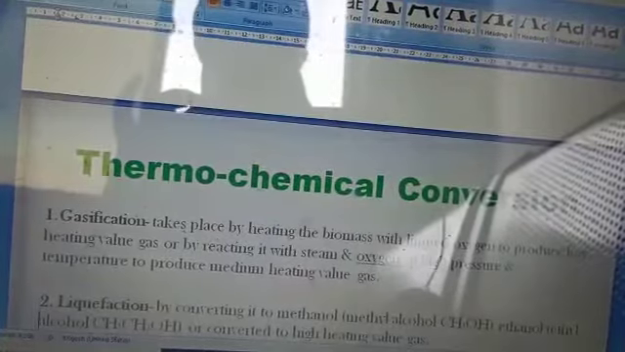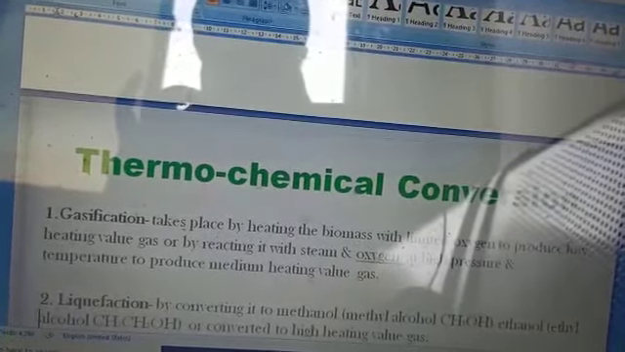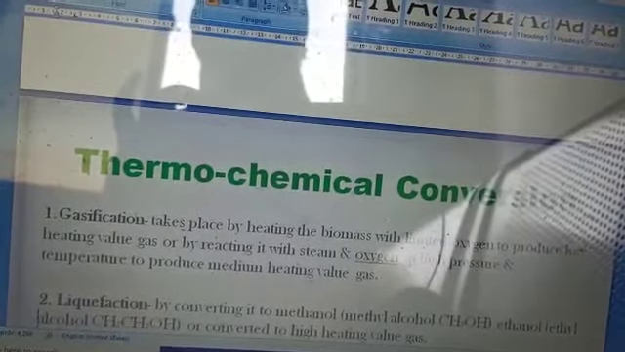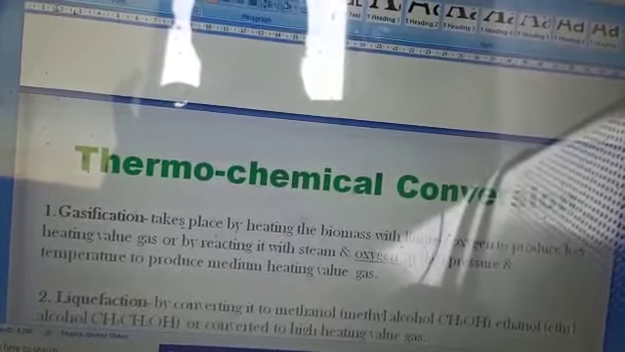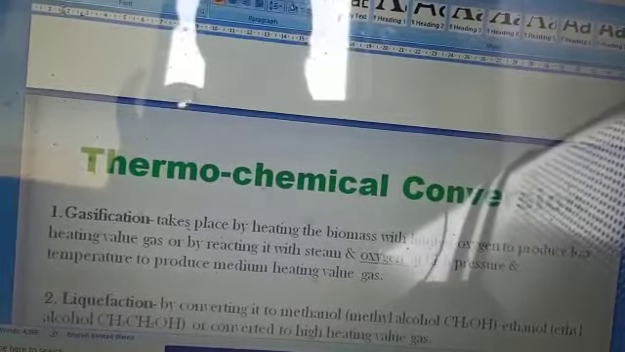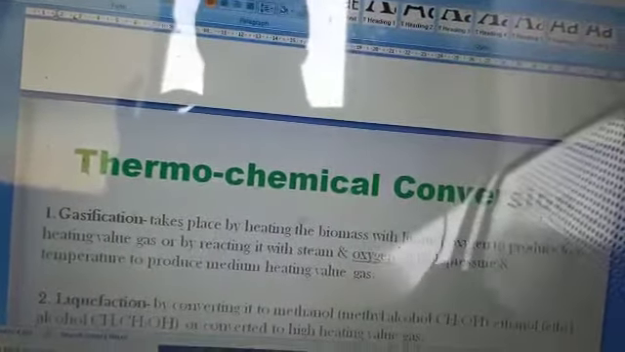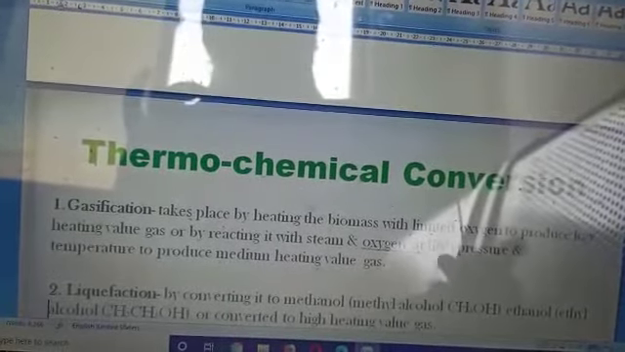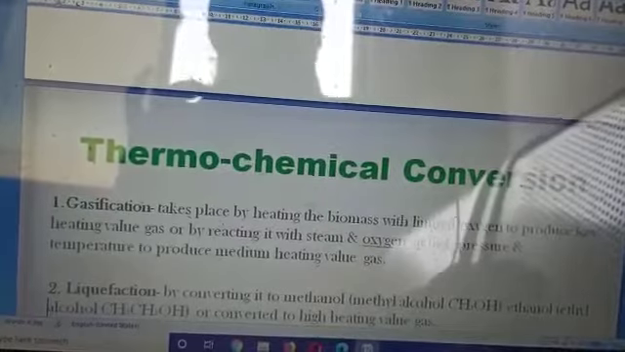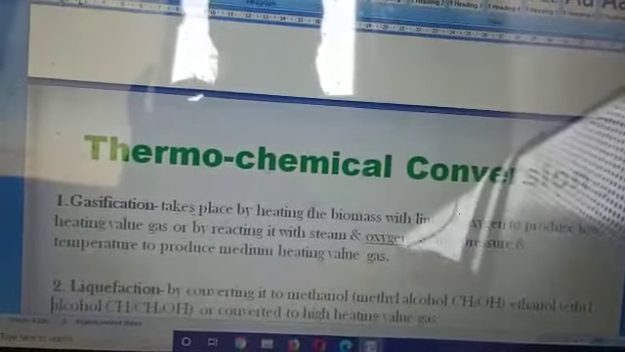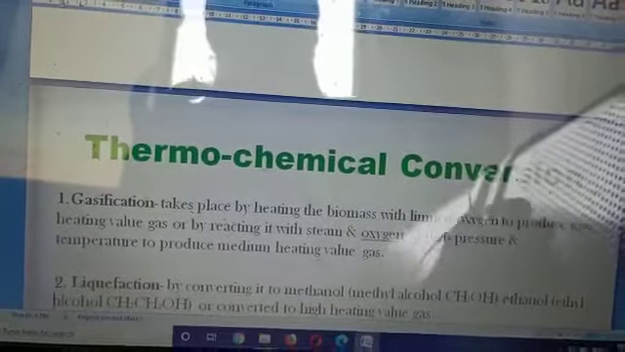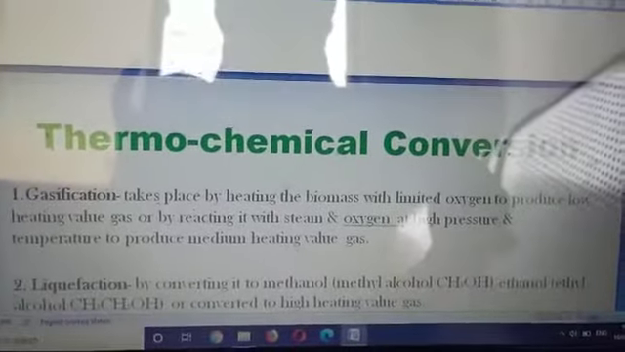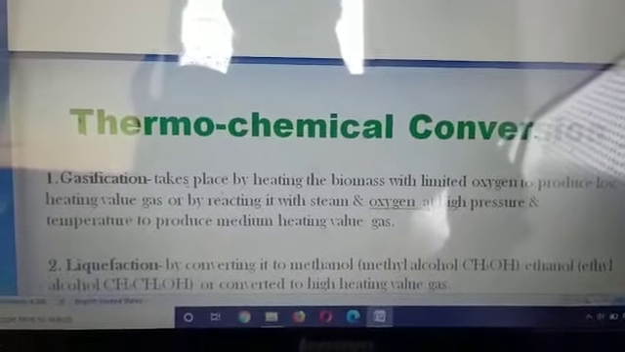Here a few thermochemical conversion techniques are noted. First thing is gasification. Basically, gasification is like heating, whatever the technique is, the biomass is generally treated by heating it, mixing it, and constantly heating it and removing the gas that is produced there and storing it.